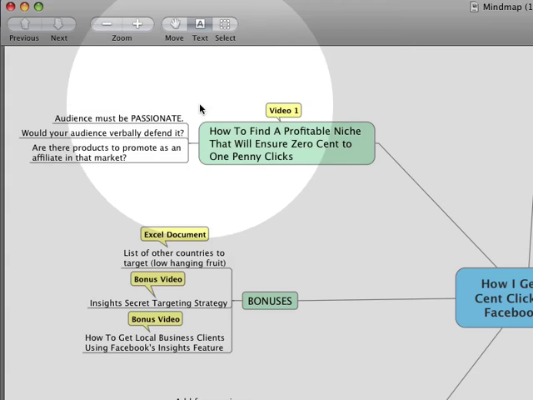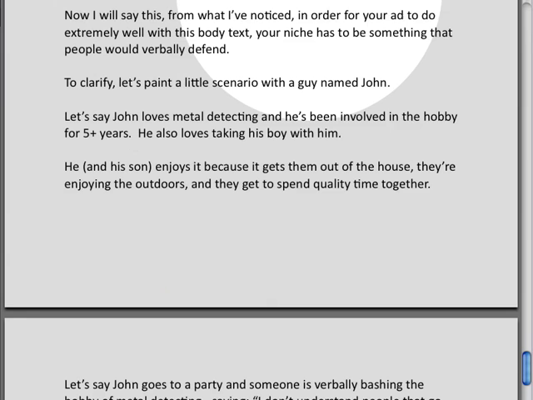All right. So first things first is your audience must be passionate about the topic that you've selected. In other words, would your audience verbally defend it? I kind of painted a little scenario here in the guide with a guy named John. Let's say John loves metal detecting and he's been involved in the hobby for 5+ years. He also loves taking his boy with him. He and his son enjoy it because it gets them out of the house. They're enjoying the outdoors and they spend quality time together.